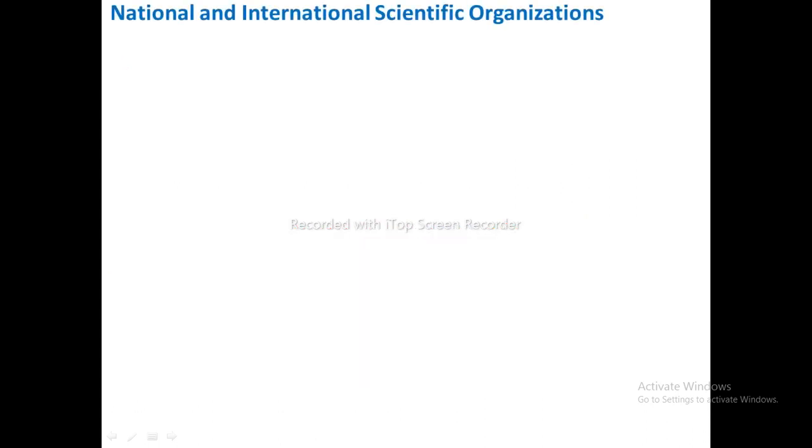National and international scientific organizations. Different organizations at national and international level are conducting research and study on astronomical affairs. Some of them we are going to discuss here.